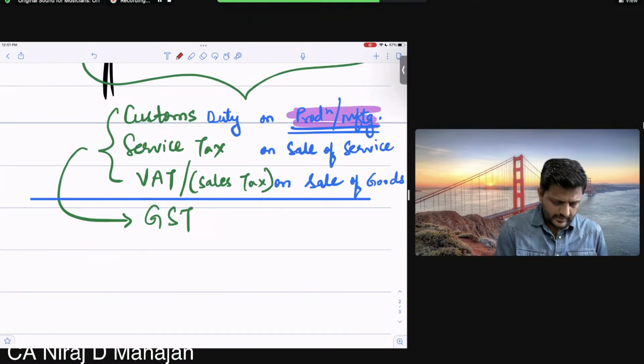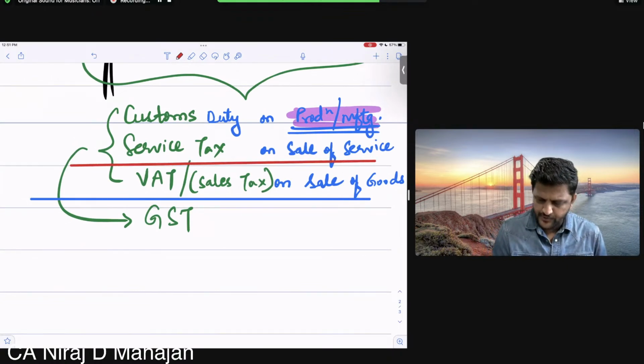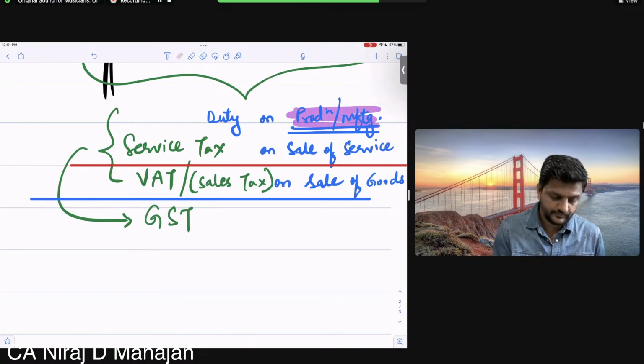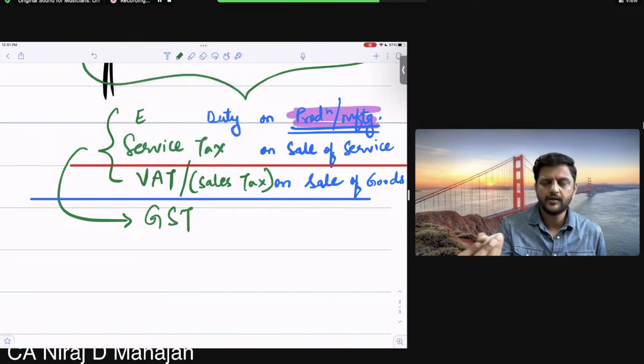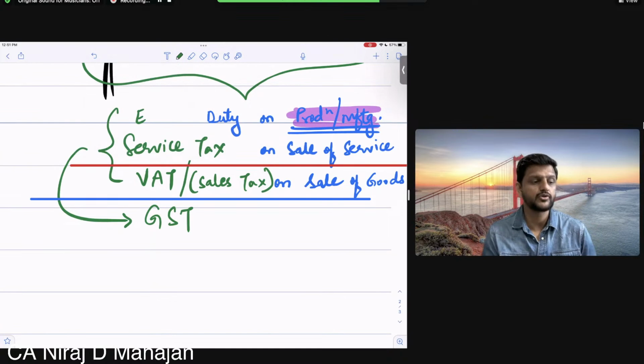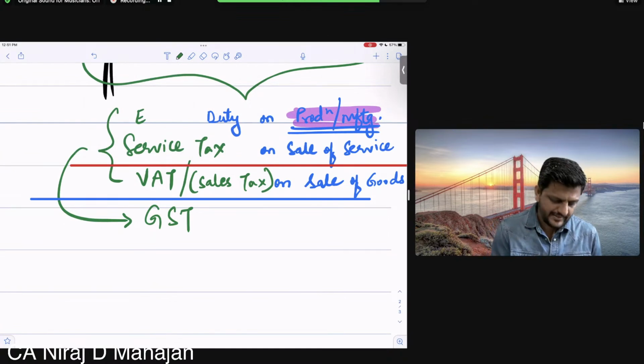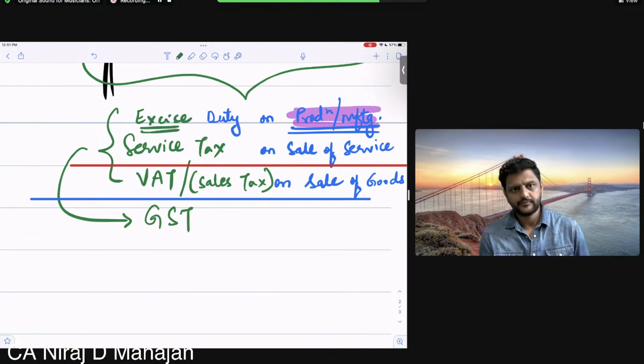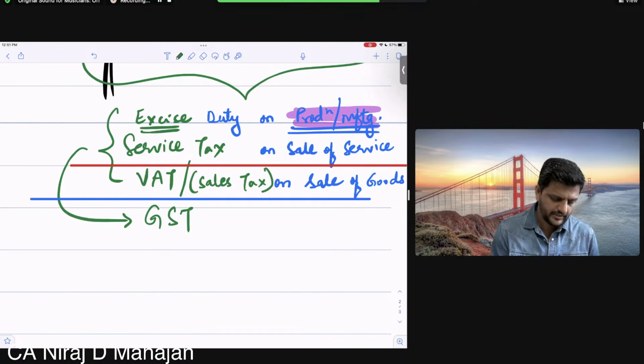Similarly, bachcho, customs duty. Customs is on import, but same, customs was also your central government only. Excise duty, sorry, excise duty is also levied by your central government. Clear to all of you? Check. Pay attention, these two now.